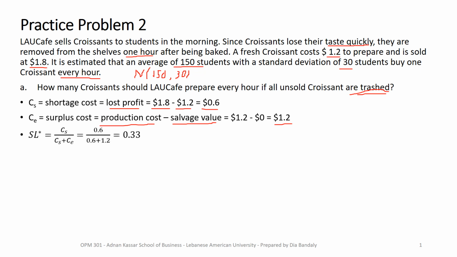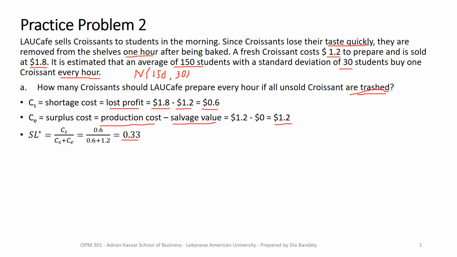Service level now is very straightforward. It's simply the ratio of the stockout cost divided by the sum of stockout and surplus cost, and that's 0.33. So what does it mean? That means it's optimal for us, given the cost structure of surplus and shortage. We can see that the heavy weight is on the surplus: it's 1.2 compared to the shortage of 0.6.